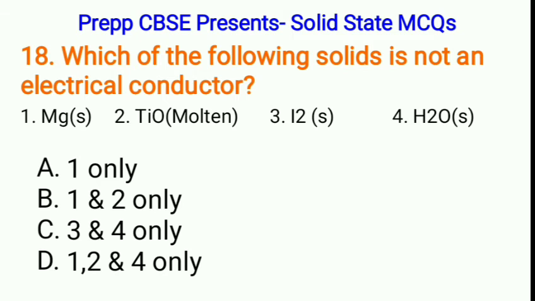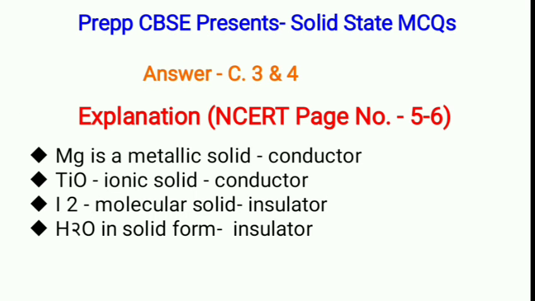Next, which of the following solids is not an electrical conductor? 1. Magnesium, 2. Titanium oxide, 3. I2, 4. H2O. A. 1 only, B. 1 and 2, C. 3 and 4, or D. 1, 2 and 4. Correct option is C. 3 and 4. Magnesium is a metallic solid, hence conductor. TiO is an ionic solid, hence conductor in molten state. I2 is a molecular solid, hence insulator. H2O in solid form is an insulator.